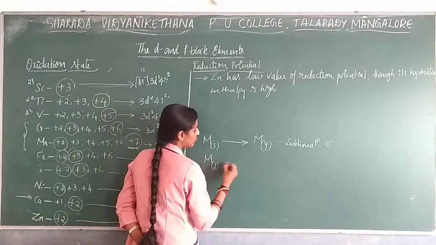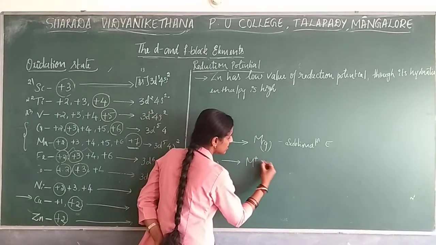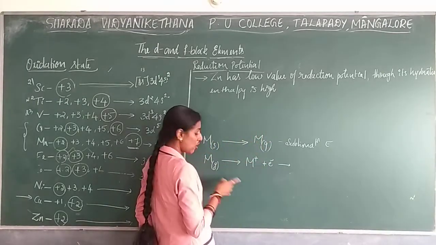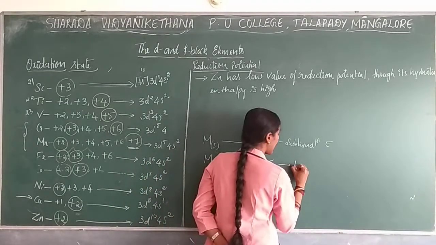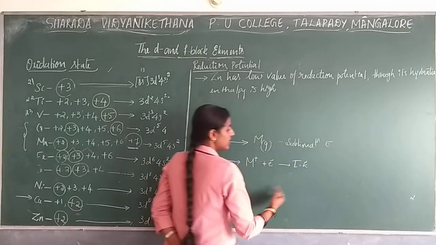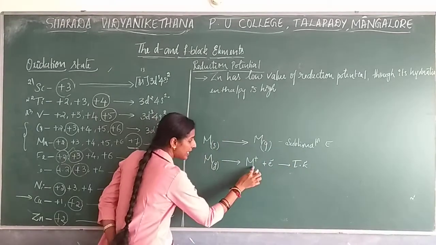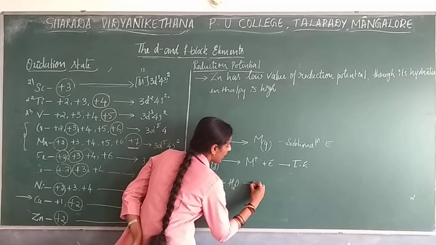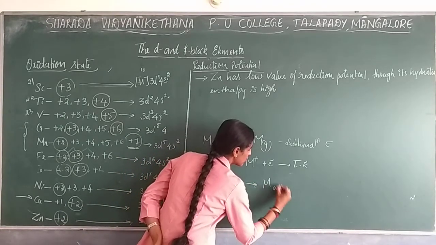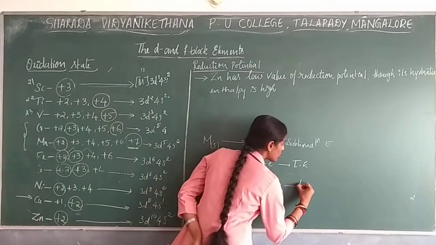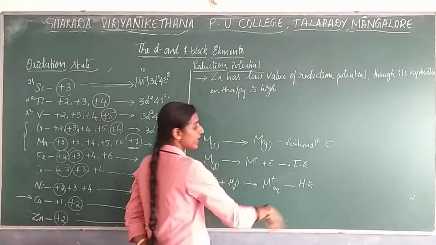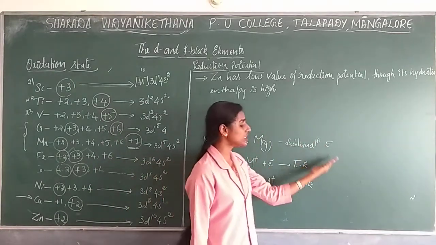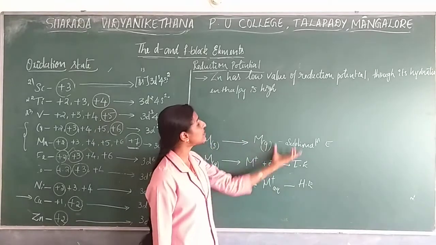Now, if you take the same metal in the gaseous form, if it loses an electron and forms an ion, the energy required to remove the electron from the last shell of your gaseous metal is known as ionization enthalpy, right? So here also energy is involved. Now this ion, when it reacts with water, forms aqueous ions, so here it goes with the hydration energy. This overall energy change will be considered as reduction potential.